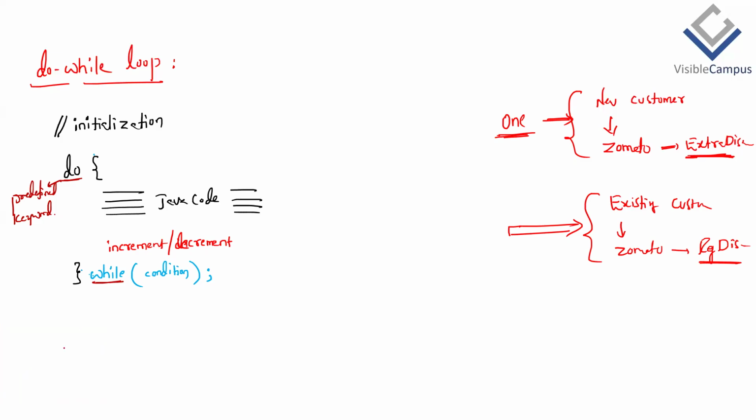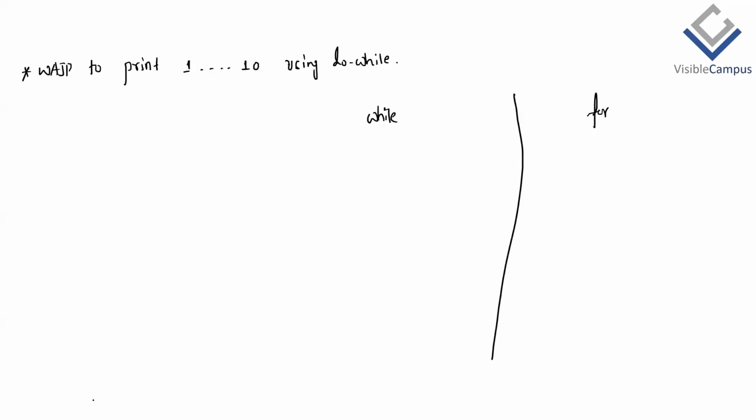Then let us understand one example based on this syntax. The requirement is to write a Java program to print 1 to 10, 1 after 2 after 3 up to 10, using a do while loop. So how do we write this program? How do you write it using a while loop, or using a for loop? Please tell me. First, for loop based. How do you write this based on a for loop?